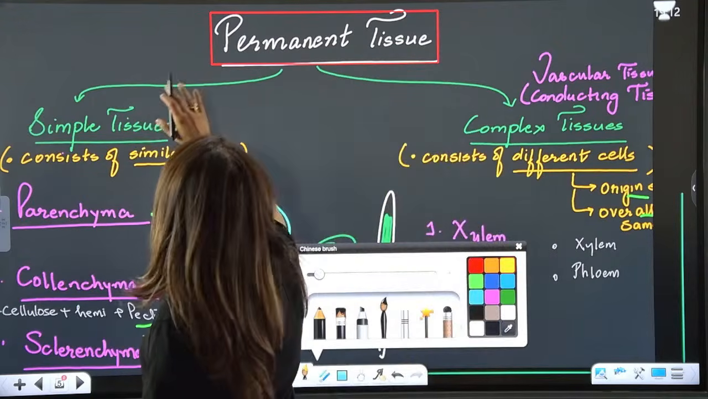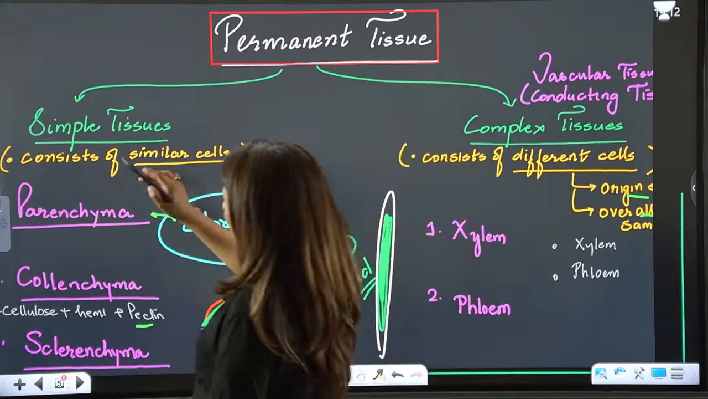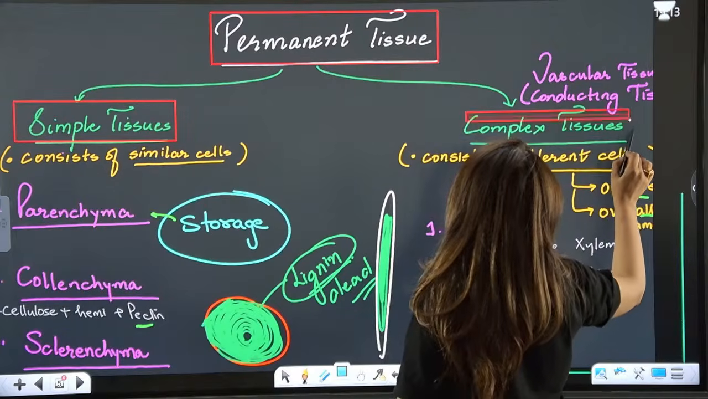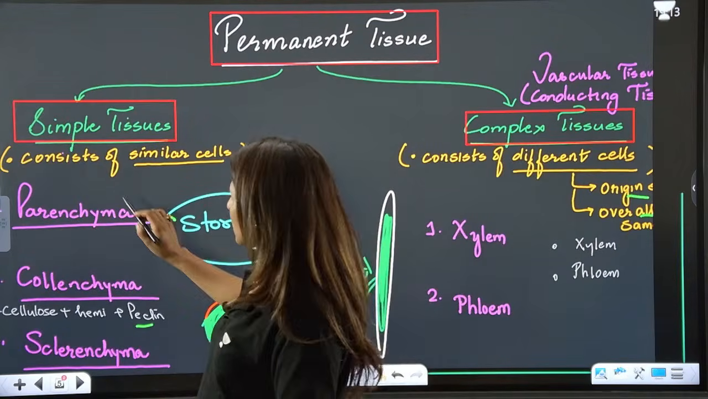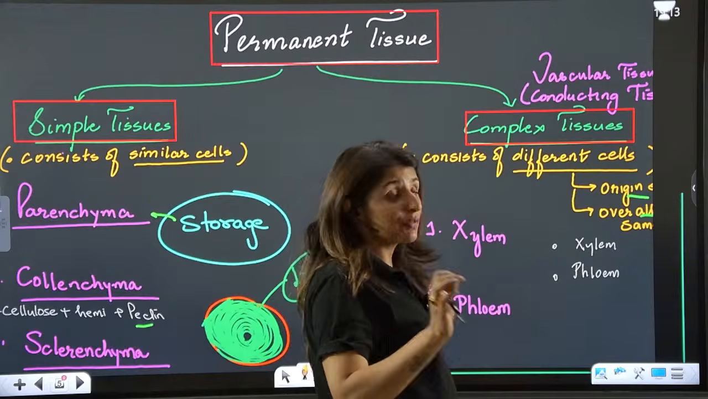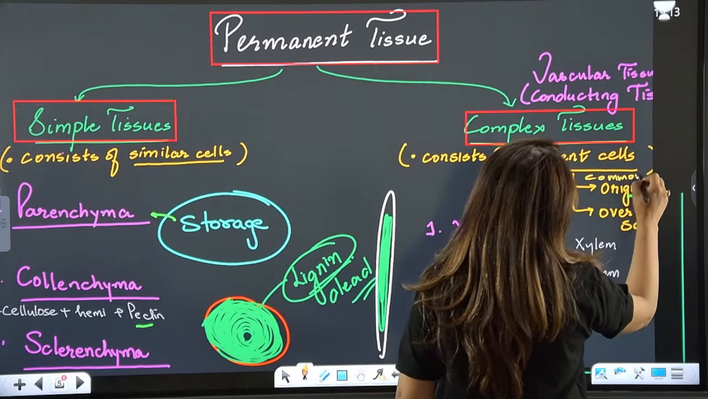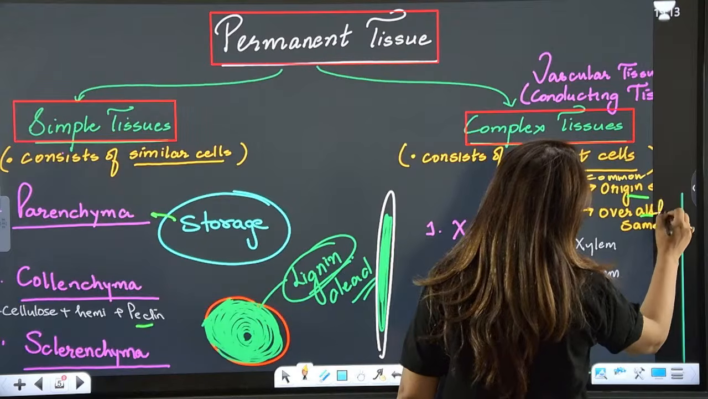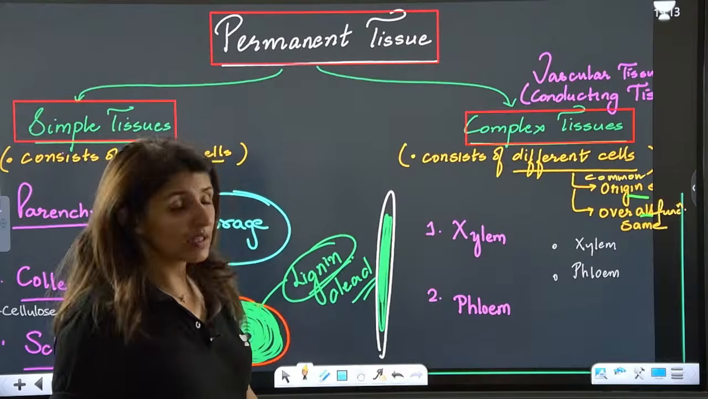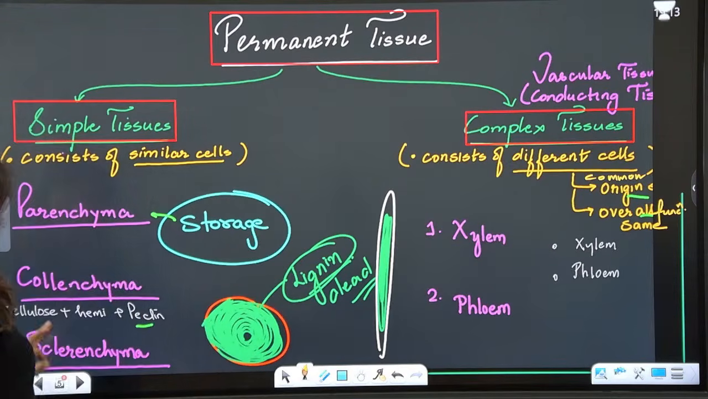But when we come on to permanent tissue, we get to see a little anomaly here. We have simple tissue and we have complex tissues. Simple tissues are the ones which consist of similar cells, while complex tissues consist of different cells, and still we call them tissue because of the common origin and the overall function being the same. Is that clear? The mother cells, the basic origin of the cells, is the same. So simple tissues are further of three types: parenchyma, collenchyma, and sclerenchyma.